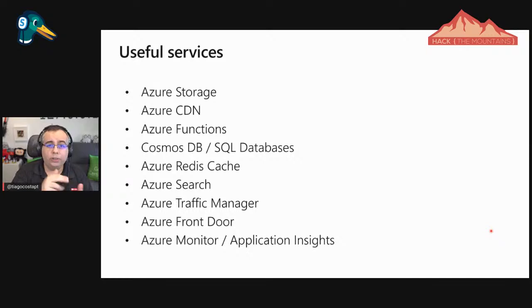I can use a function to do the calling and take care of the result. Then I need maybe to put that result in a database, like SQL databases or Cosmos DB. I might want to use Redis cache to cache some of the data, to have that data more in the format that my application is going to need, things like that.